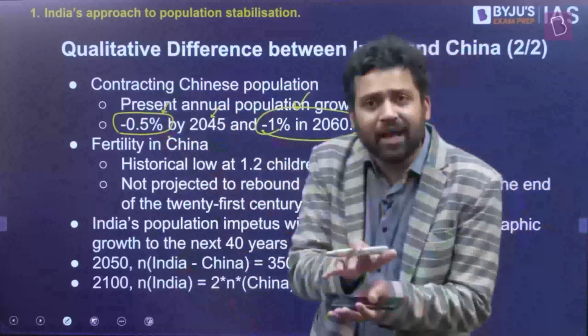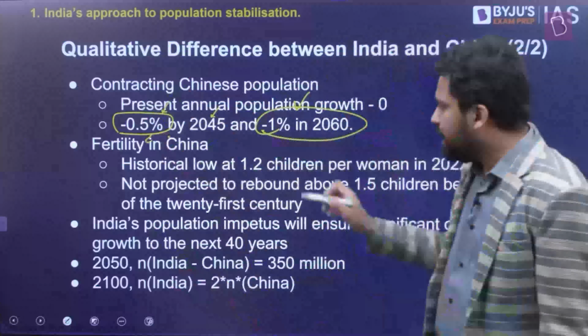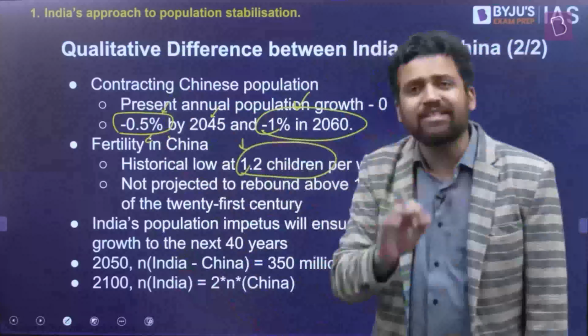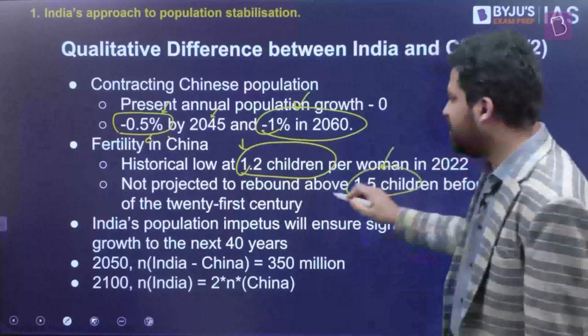So that's the difference. As a result, the difference between India's population and China's population is going to increase for some time now. Apart from that, look at fertility rates in China. In 2022, China attained the lowest ever fertility rate, 1.2 children per woman. And this fertility rate is not going to rebound. At the max, it will become 1.5 children by the end of the 21st century.